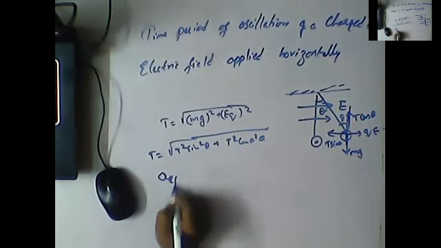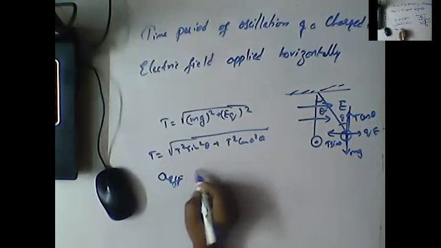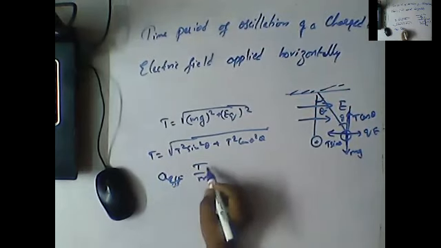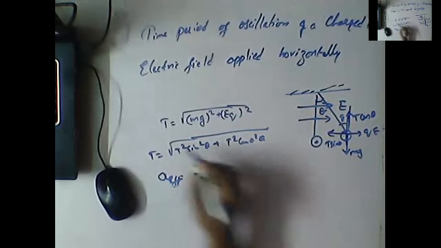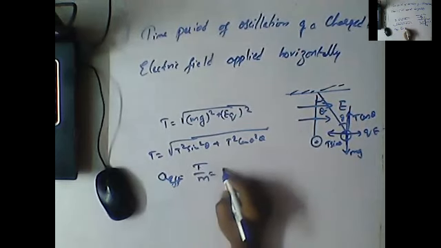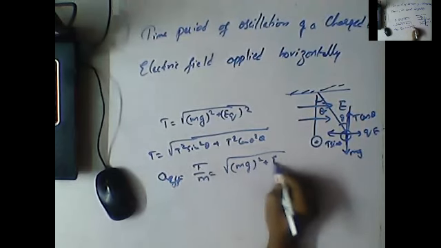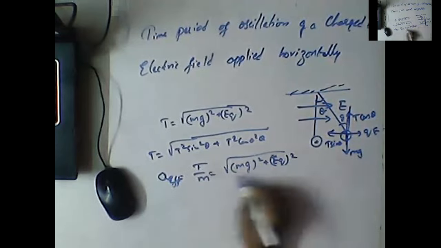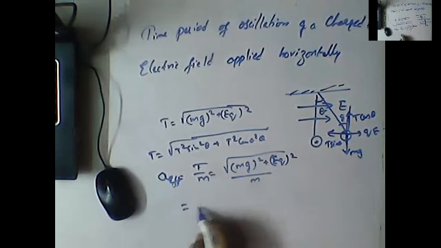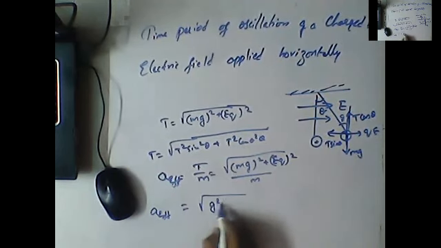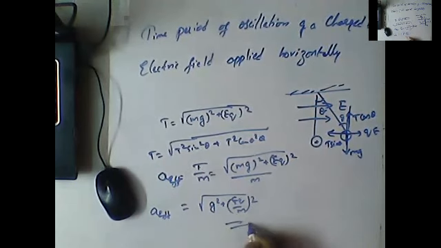So from this, effective acceleration is equal to tension by mass. So tension is nothing but what, guys? Force. Effective acceleration can be written as T by m. What is T, guys? Here we can write it as the square root of (mg) square plus (EQ) whole square, by m. Upon cancellation we are getting A effective is equal to the square root of g square plus (EQ by m) whole square. This is the effective